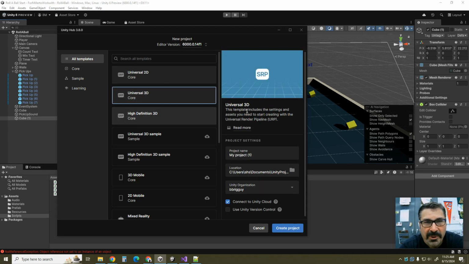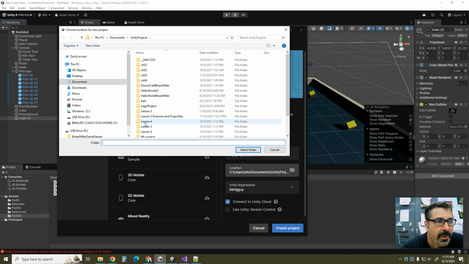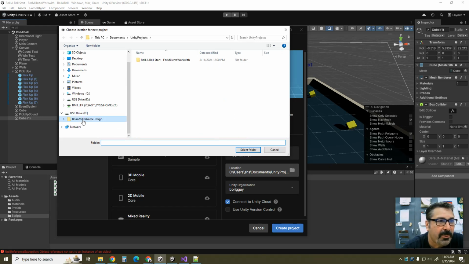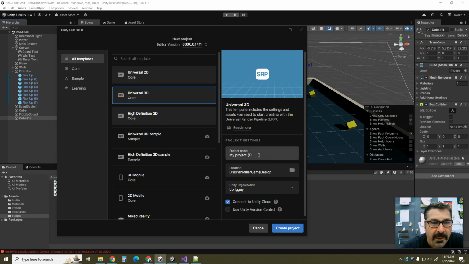All right, and then before you just click stuff willy-nilly, because it's like where do you want to save it? Well, this is wrong. Okay, so let's make sure we're saving it to the right spot. So we're going to go to our USB drive, and we're going to go into a folder called Brian. You're going to do one with your name on it. We're going to select that folder. And then we've got to give the project a name. So this is going to be, and then your name. I'm putting 2425 so I remember.